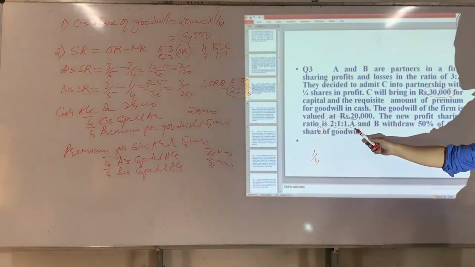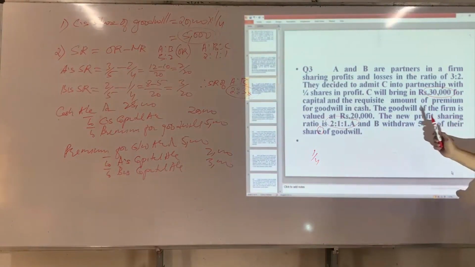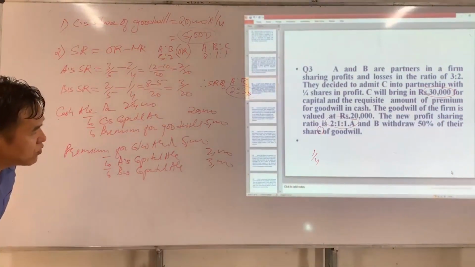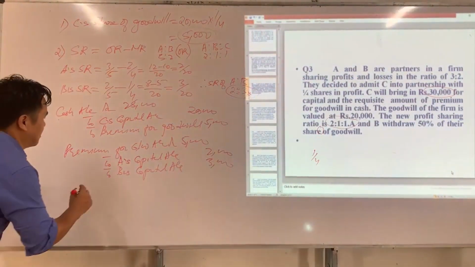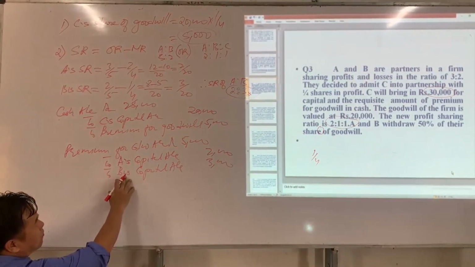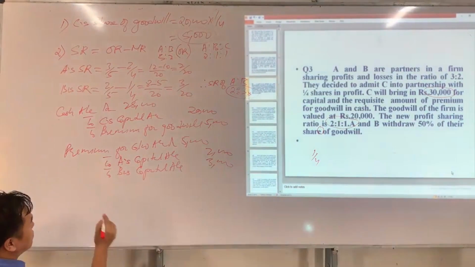Okay. A and B withdraw 50% of their share of goodwill. So we have to pass one more entry for the amount withdrawn by sacrificing partner. So their capital will be decreased since they have withdrawn premium amount for their personal use, for private use.